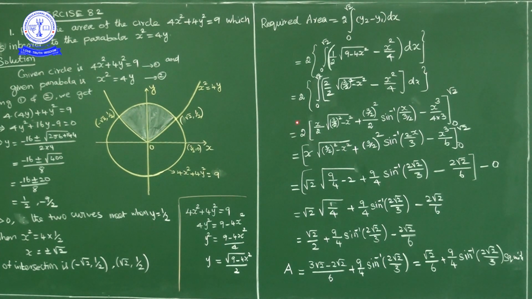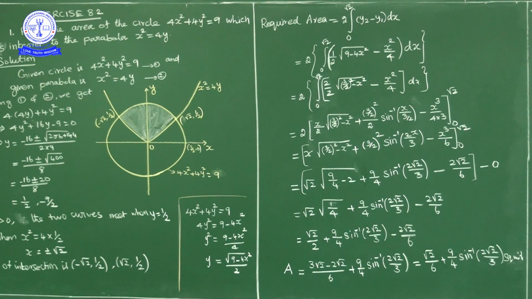Okay. Now here 2 in numerator, 2 in denominator get cancelled. So x into square root of 3 by 2 whole square, 9 by 4 minus x square plus 3 by 2 whole square, 9 by 4 into sin inverse of x by 3 by 2, nothing but sin inverse of 2x upon 3 minus x cube upon 6. Actually 12, we cancel with this 2, we will get x cube upon 6, lower limit 0, upper limit root 2.